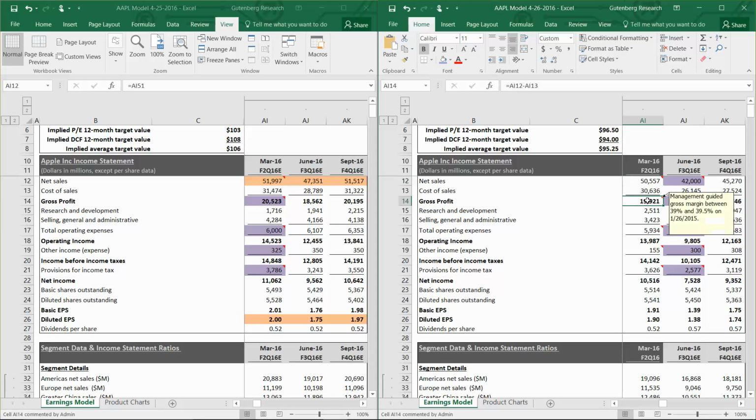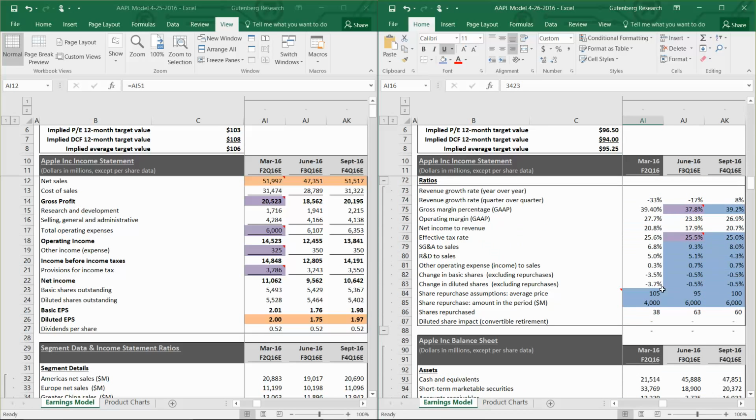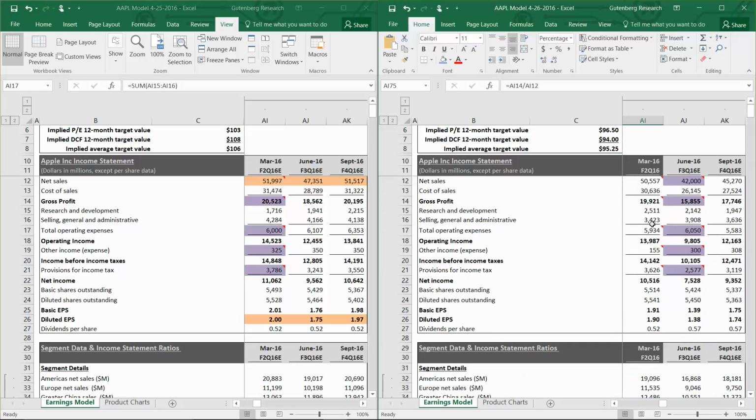Gross profit was expected to be between 39 and 39.5%, and it actually came in at 39.4%. So gross profit held up okay. Operating expenses were expected to be $6 billion, and that was the low end of management's range, and they came in a little bit below that at 5.9, but that's nothing to celebrate because it's on a lower revenue base.